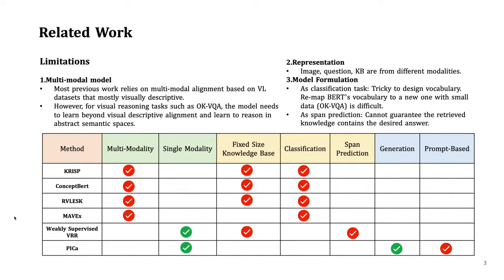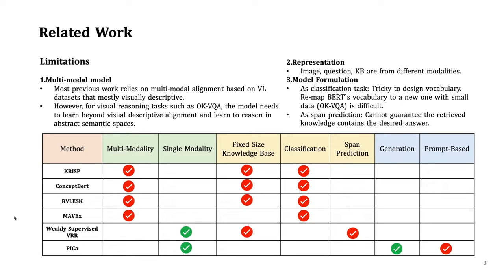Some existing works have proposed different solutions to the OKVQA problem. Most previous work relies on multimodal alignment, which is pre-trained on visual language datasets. Most of these datasets are visually descriptive. However, for visual reasoning tasks such as OKVQA, the model needs to learn beyond visual descriptive alignment and learn to reason in abstract semantic space. Previous work also formulated the task as a classification or span prediction task, which may be inflexible for open vocabulary tasks such as OKVQA. We propose to formulate it as a generative task instead.